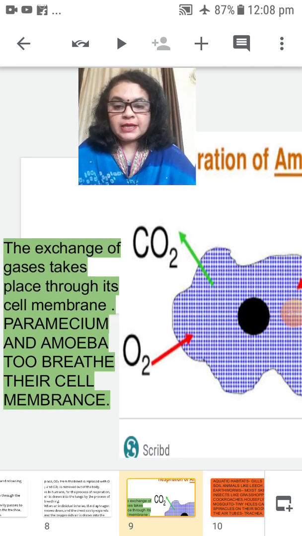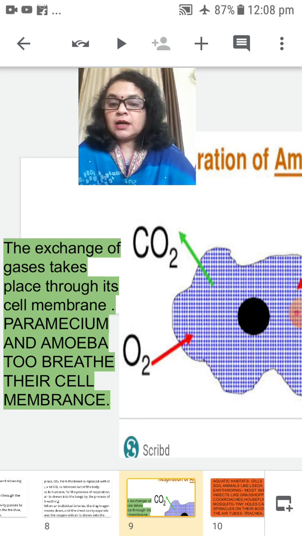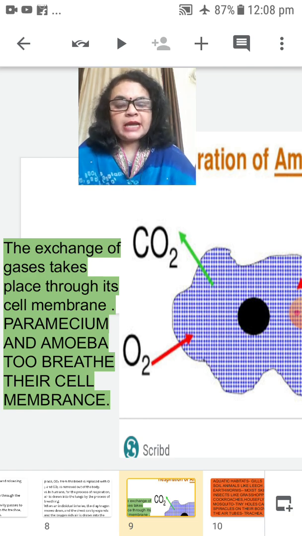Through the cell membranes oxygen enters, and at the same time carbon dioxide moves out. Other organisms like paramecium also have the same process of respiration.